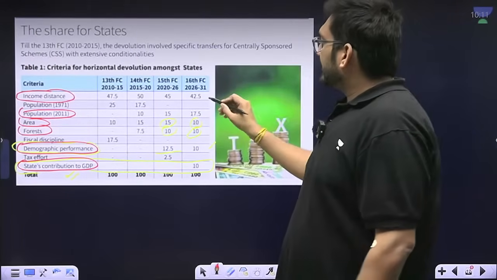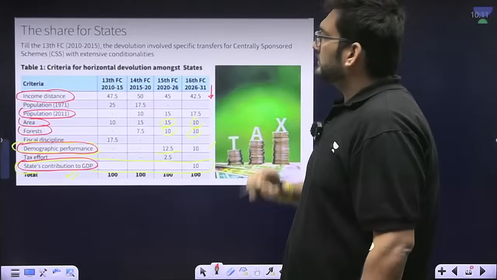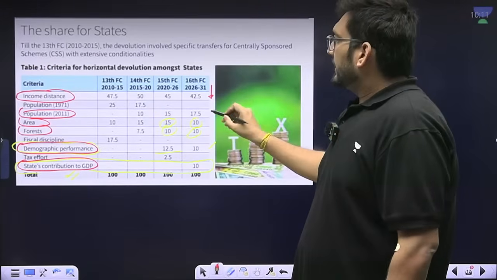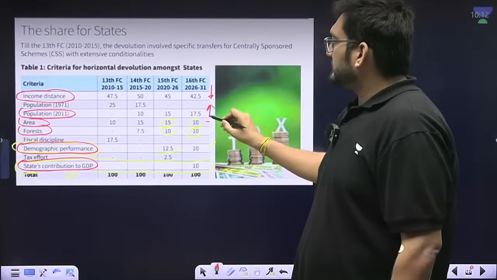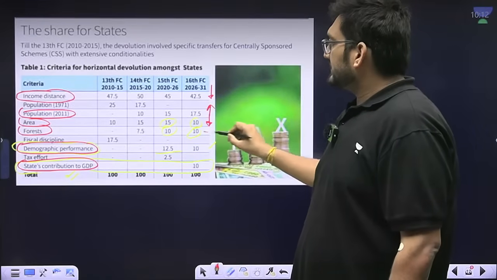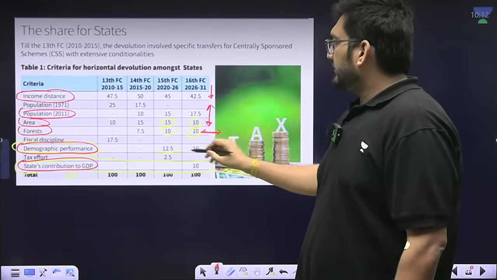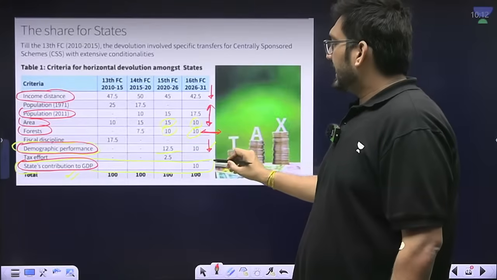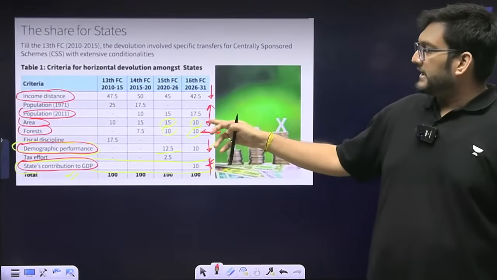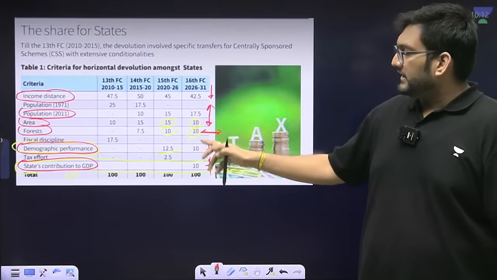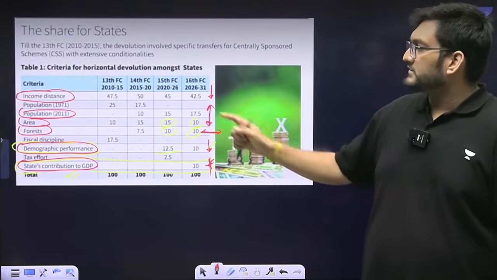But what has happened is this has gone down, income distance, population has gone up, forest area has gone down, forest is the same, demographic performance has gone down, and this is a new concept altogether. So this 10% has been taken out from the concept of area and the concept of demographic discipline and income